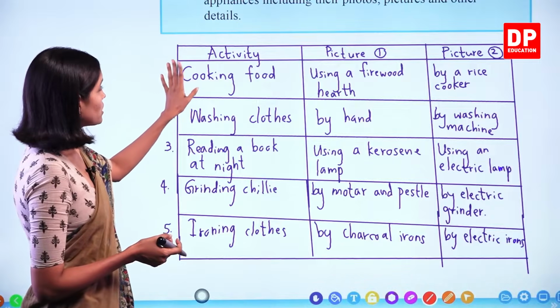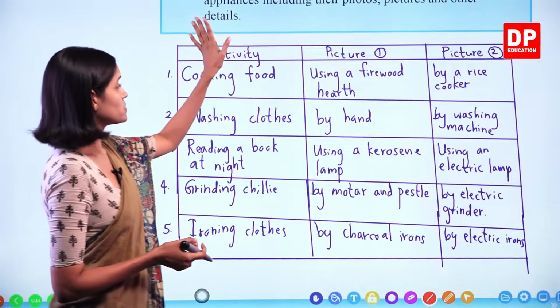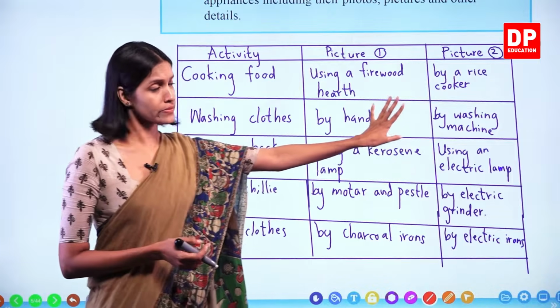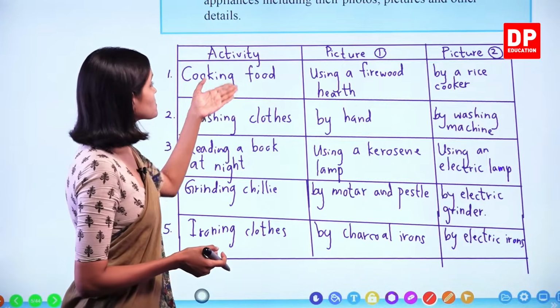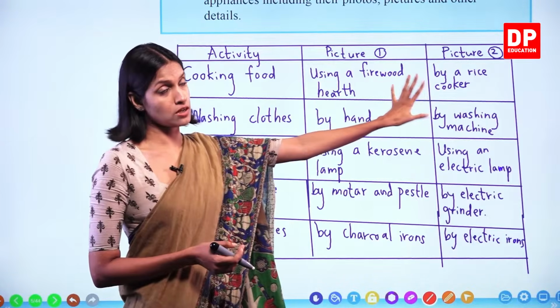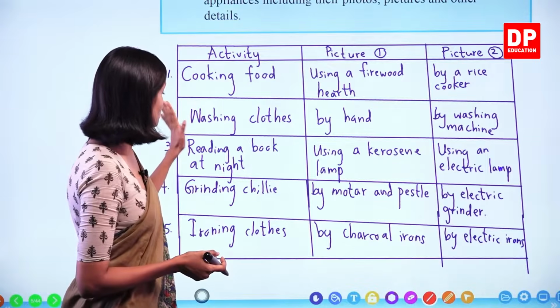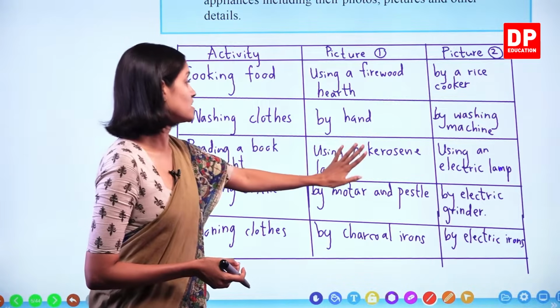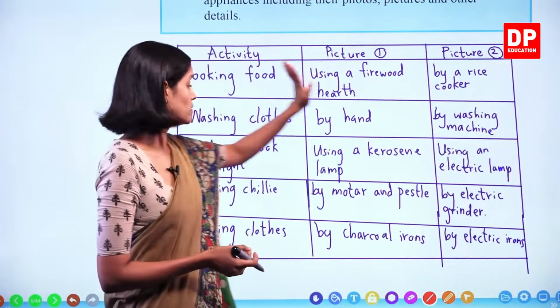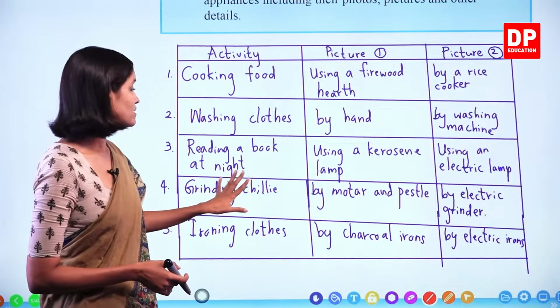So the activity cooking food, in the first picture it was done using a firewood hearth. Second picture was done by a rice cooker, right? And washing clothes was done by hand in the first picture, and by washing machine in the second picture, okay? Third picture, reading a book at night using a kerosene lamp in the first picture, and the second one using an electric lamp, okay? So number 4, grinding chili.